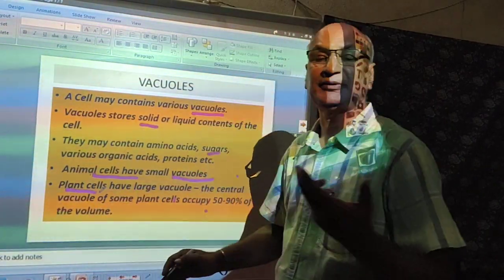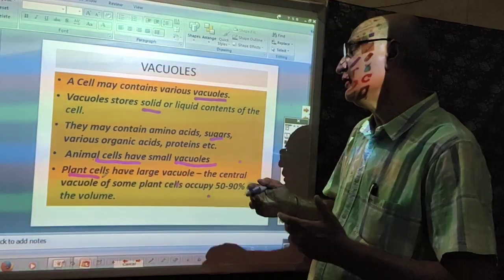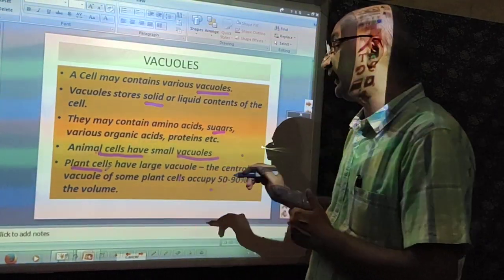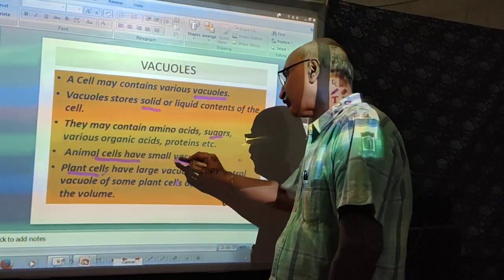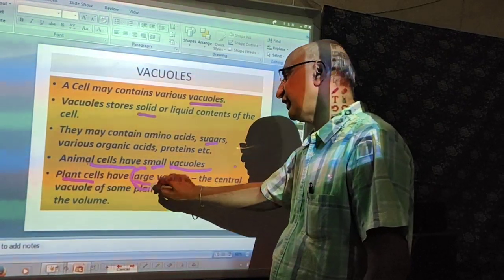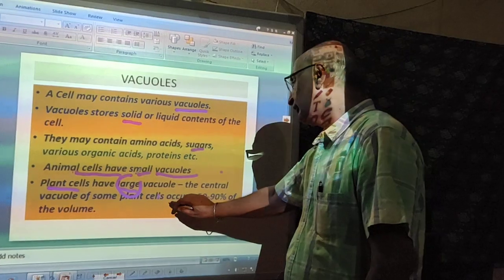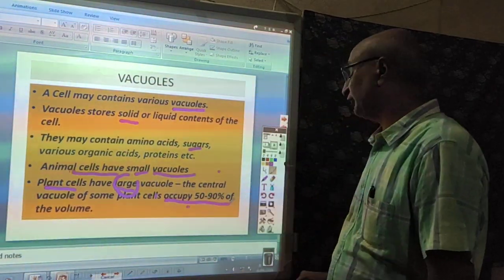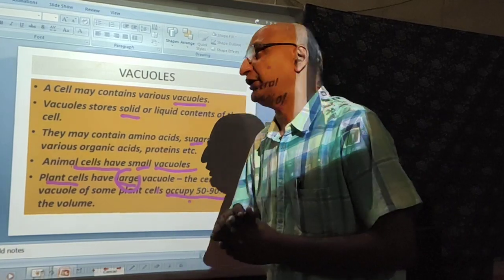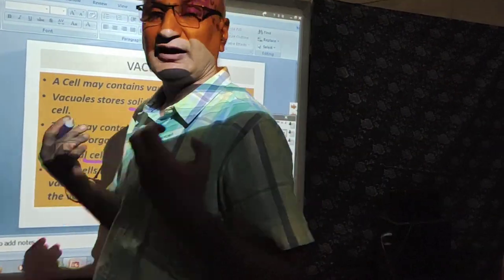So whenever anybody asks you about the differences between animal cells and plant cells, you have to mention this important thing: animal cells have small vacuoles as compared to plant cells, which have large vacuoles. In some of the plants, dear students, they occupy 50 to 90% of the volume.